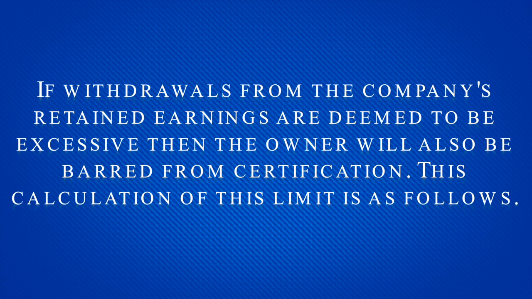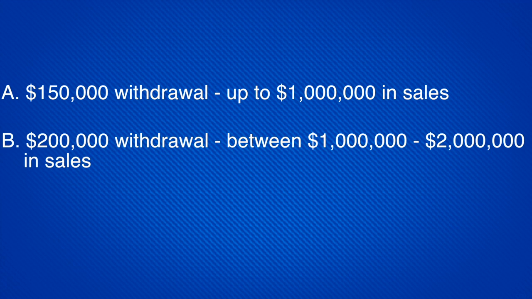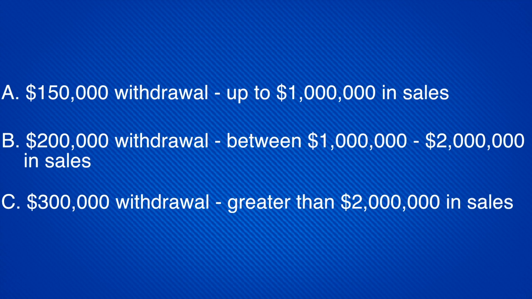Withdrawals. If withdrawals from the company's retained earnings are deemed to be excessive, then the owner will also be barred from certification. The calculation of this limit is as follows: a $150,000 withdrawal for sales up to $1 million, $200,000 in withdrawals for sales between $1 and $2 million, $300,000 in withdrawals for sales greater than $2 million.